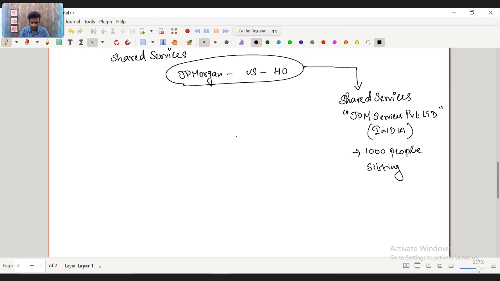Do you know who they work for? They work for various other entities of JP Morgan. There was the JP Morgan brokerage company in the UK. There was JP Morgan Securities. Like that, multiple entities were there, more than 100 entities.